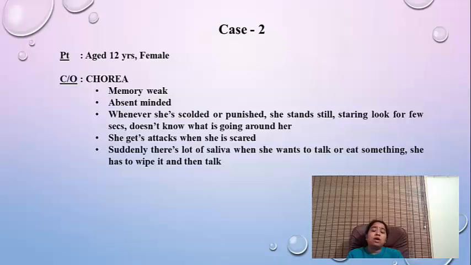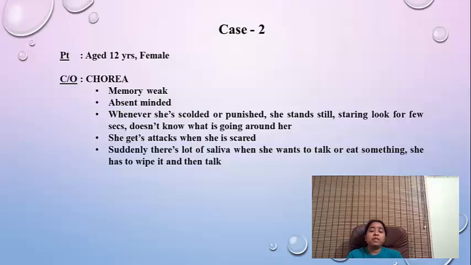Now there was one more symptom which I could observe when she came to my clinic. When I asked her name, when she was about to tell her name, there was a lot of salivation from her mouth. She had to wipe that and then talk. And then the mother told me that this happens even when she is eating, whether it's breakfast, lunch or whatever. Whenever she was about to eat something, she has this problem.